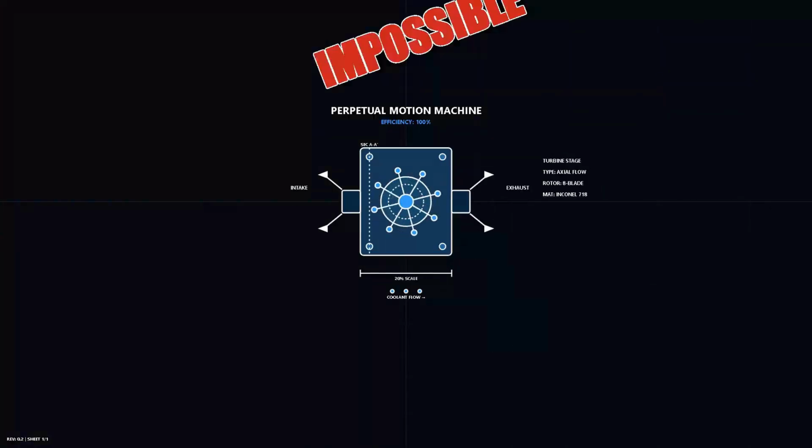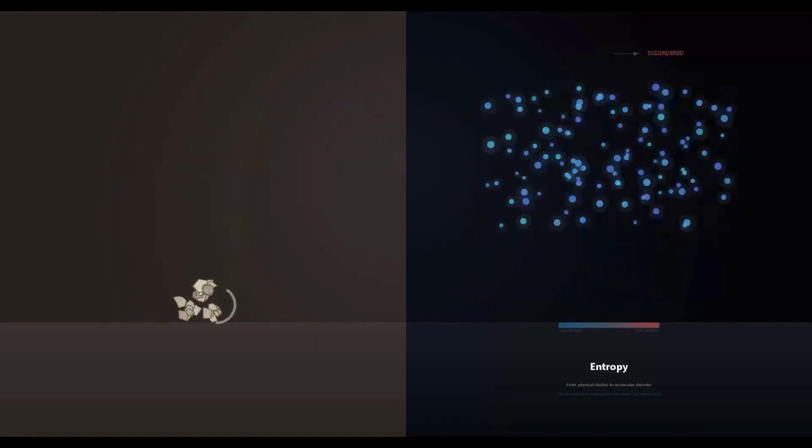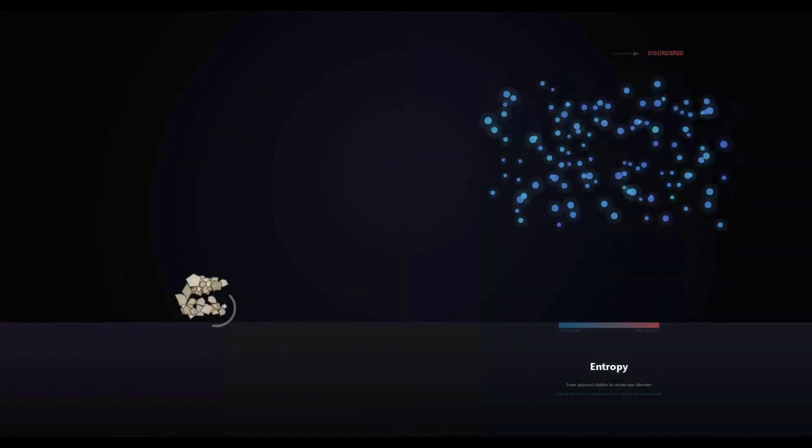This brings us to a crucial question. Can we build a perfect engine that takes heat and converts 100% of it into useful work without wasting a single drop of energy? The harsh reality of nature says no. This brings us to the famous second law of thermodynamics, which introduces a concept that dictates the arrow of time. Entropy. Entropy is a measure of molecular disorder or randomness within a system. Nature naturally moves from highly ordered states to chaotic, disordered states.